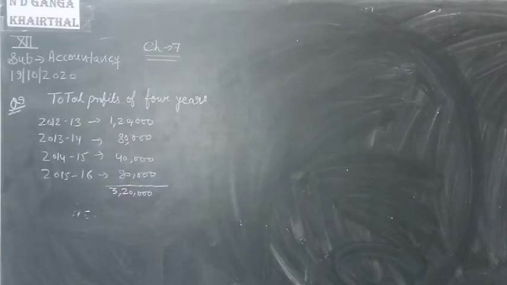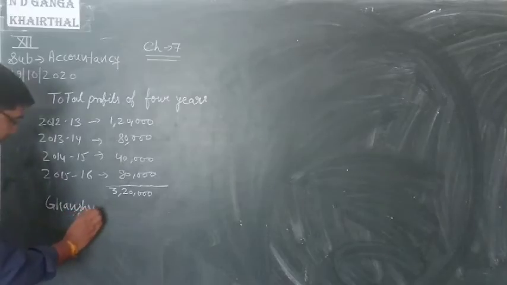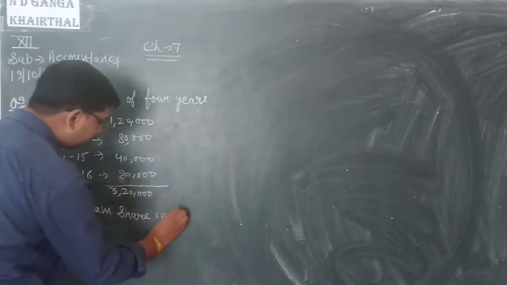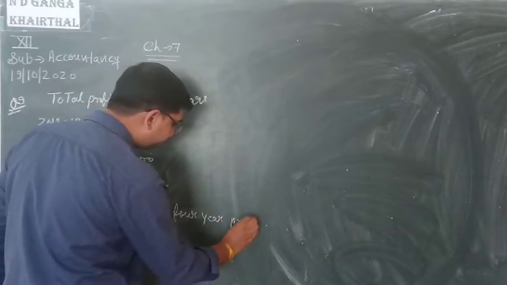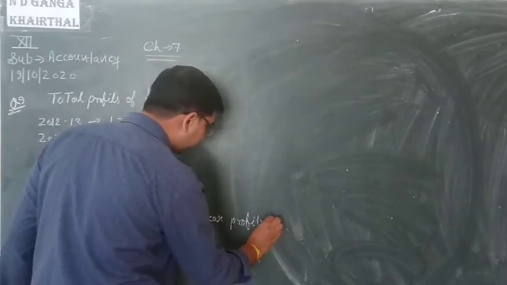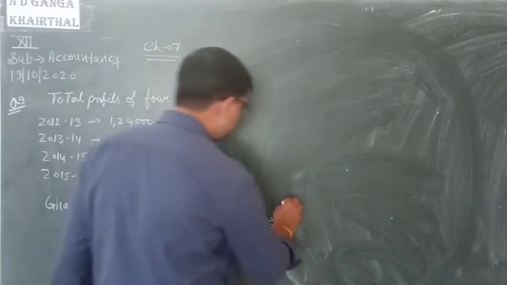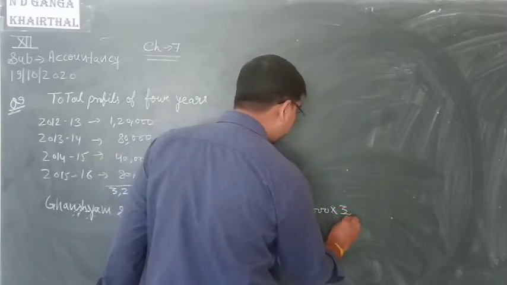So Ghanshyam's share in 4-year profit equals 320 into 3 upon 8. 3,20,000 into 3 upon 8.